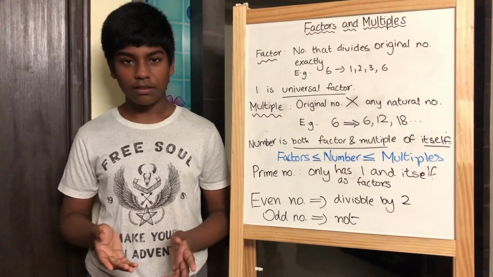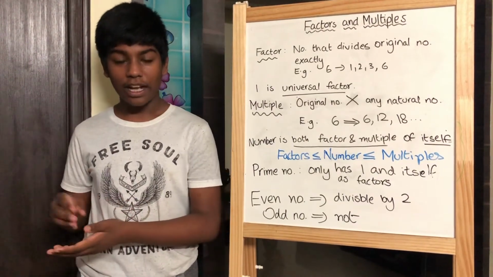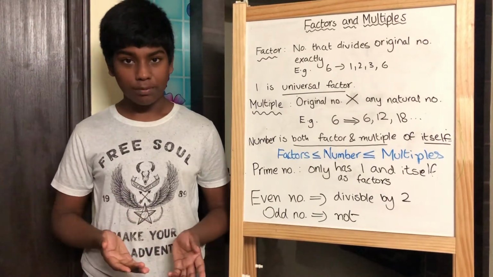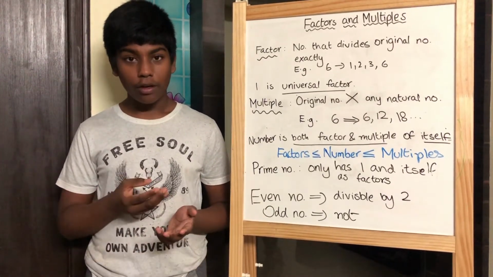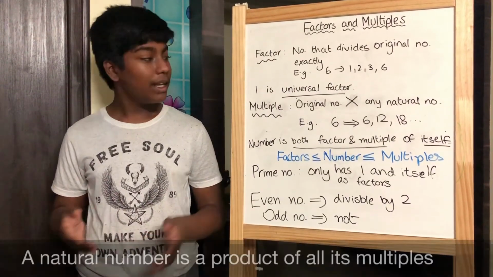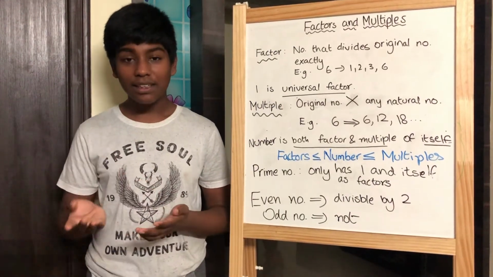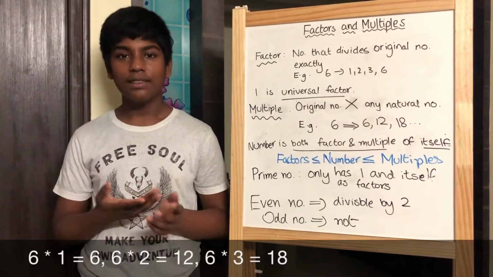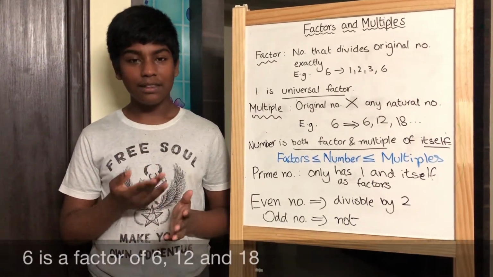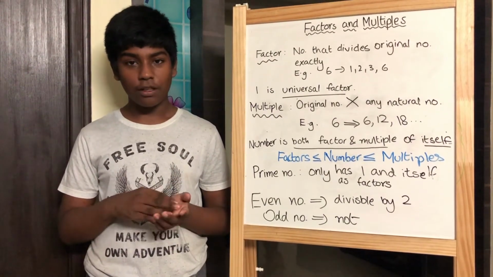Next, multiples. When a natural number is multiplied by any other natural number, including itself, the product so obtained is called a multiple. Therefore, a natural number is a factor of all its multiples. Let's take an example, 6. Its multiples are 6 times 1, 6, 6 times 2, 12, 6 times 3, 18, and so on. Therefore, 6 is a factor of 6, 12, and 18. And 6 is also a multiple of itself.